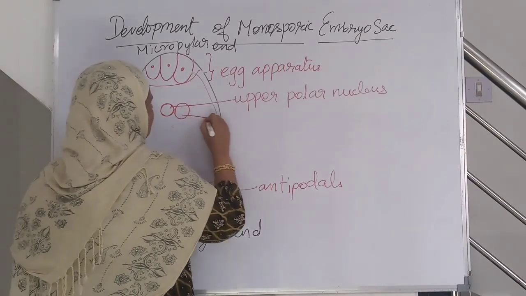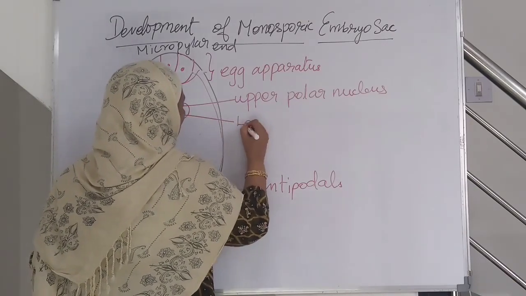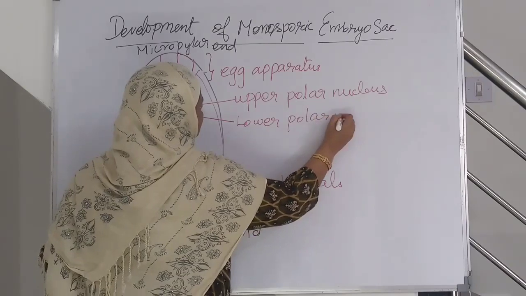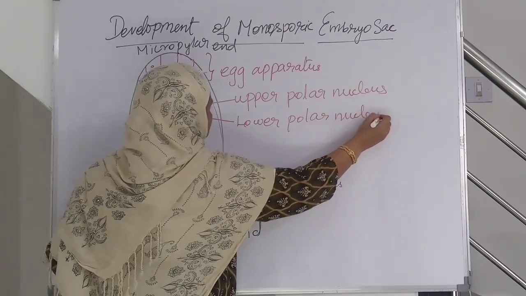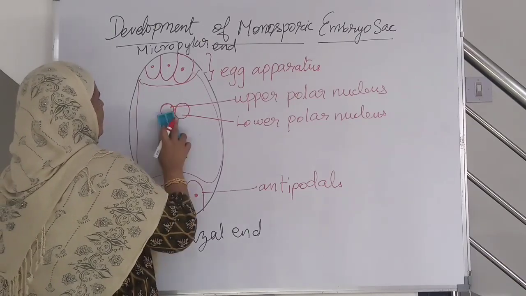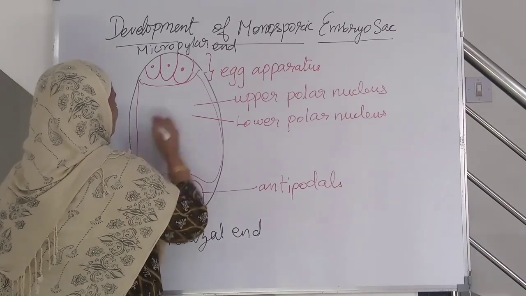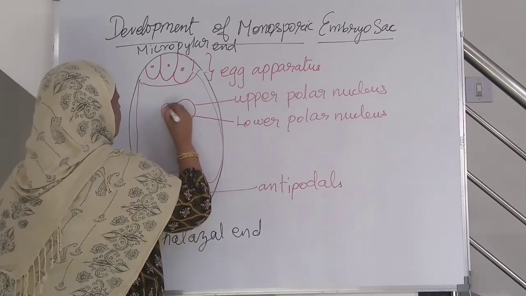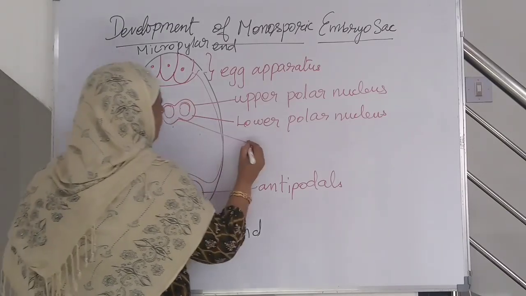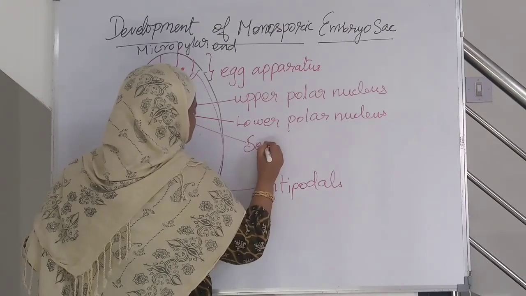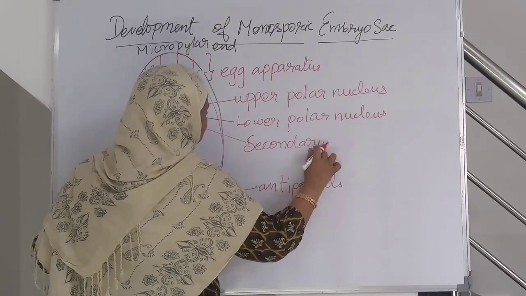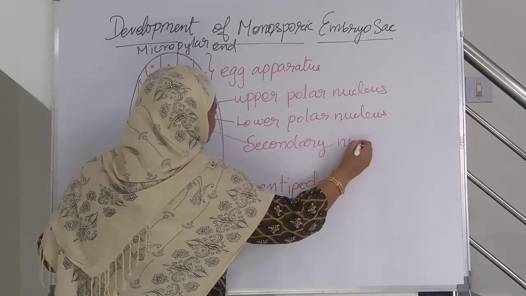This is called the lower polar nucleus. In some plants, these 2 nuclei may fuse like this, and this is called the secondary nucleus.